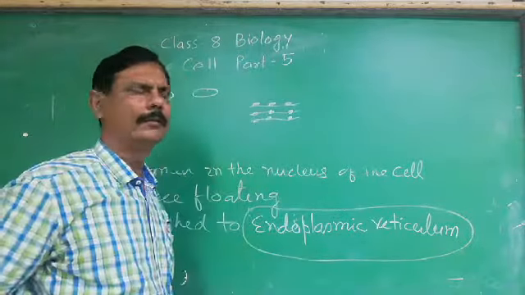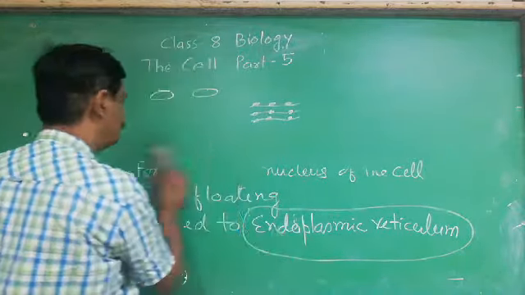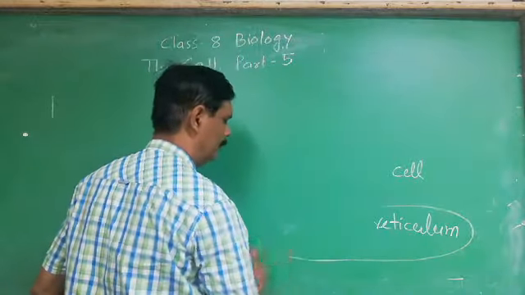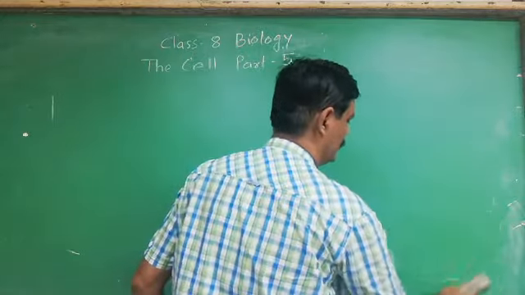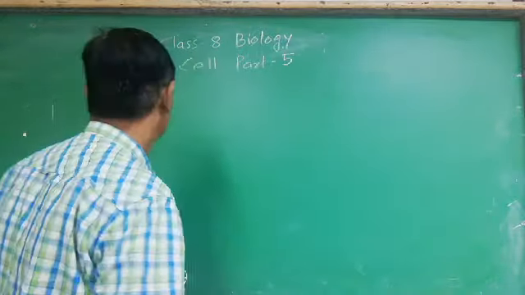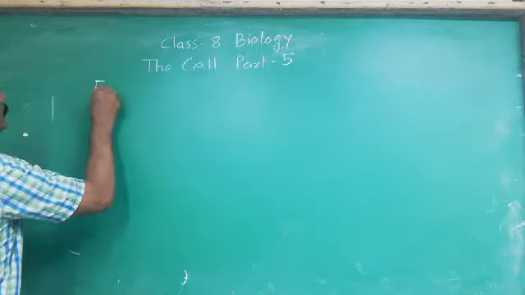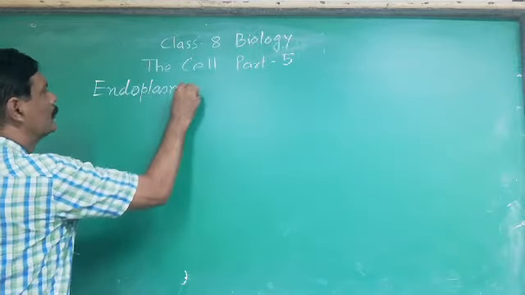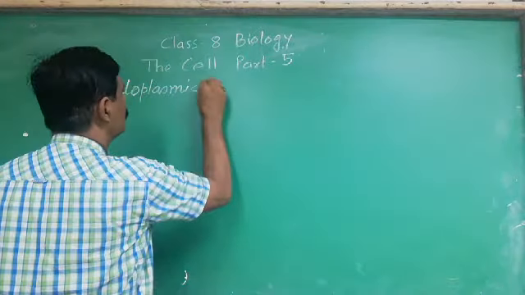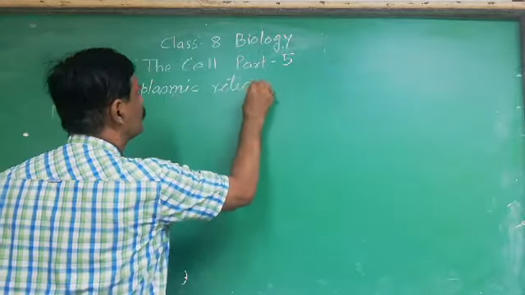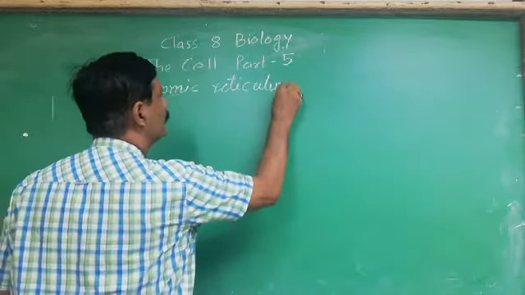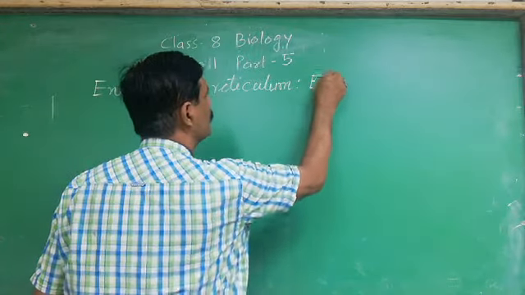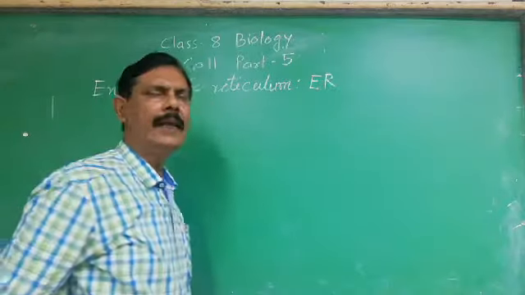Attached like this. Short is written as ER.